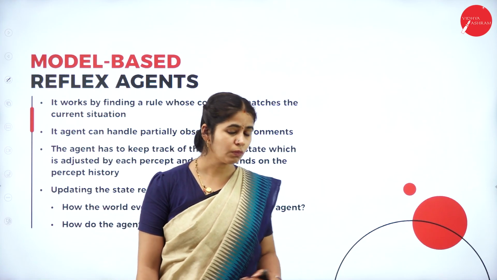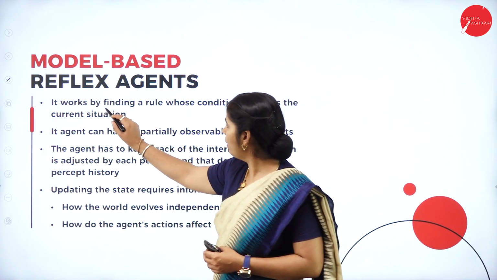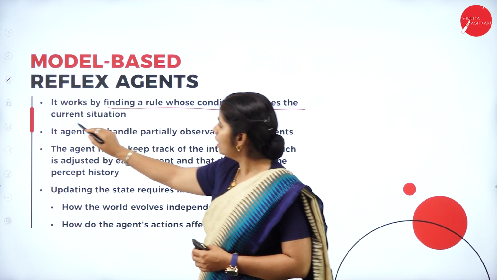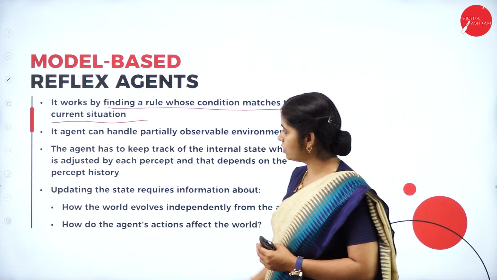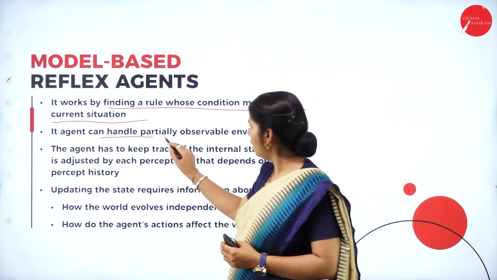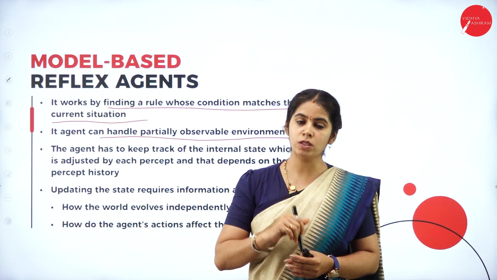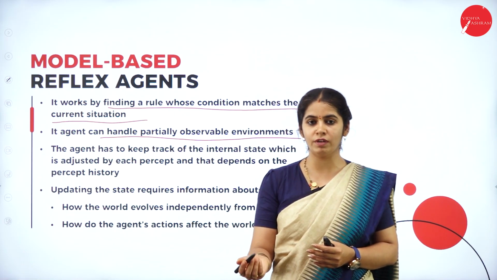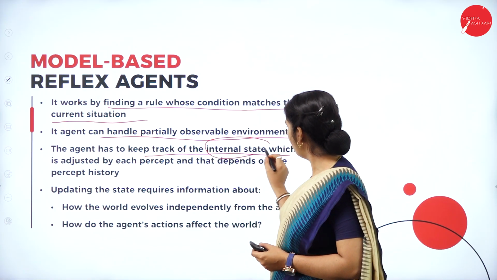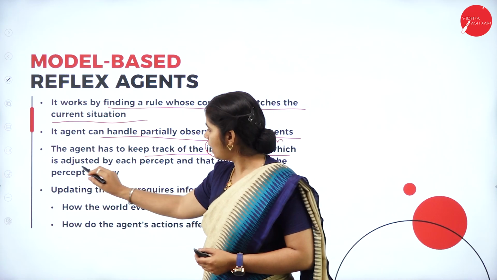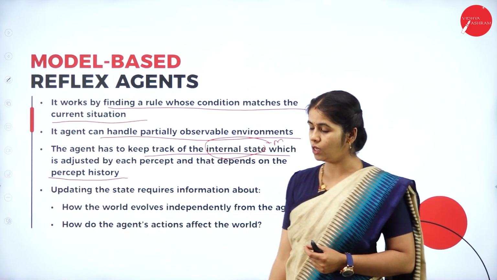Then moving on to the model based reflex agent. How does the model based reflex agent work? It works by finding the rule whose condition matches the current situation. It compares the current situation with the previous history. This model based reflex agent can also handle the partially observed environment. The agent has to keep track of the internal state. Internal state is nothing but what? Memory, which is adjusted by each percept and depends on the percept and the previous history.